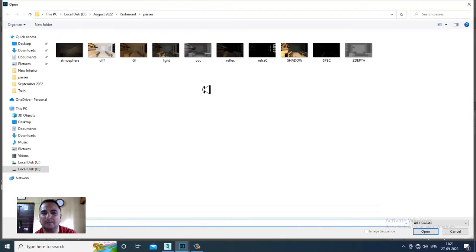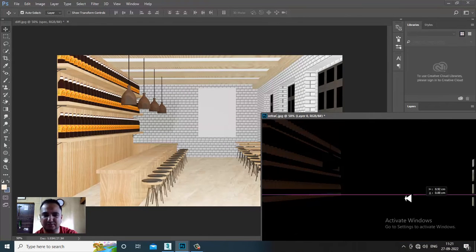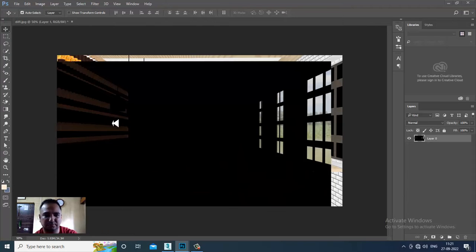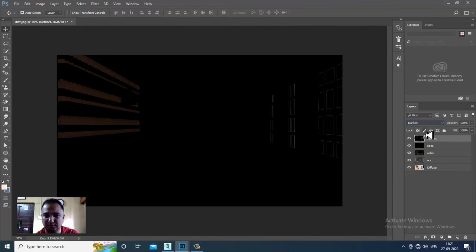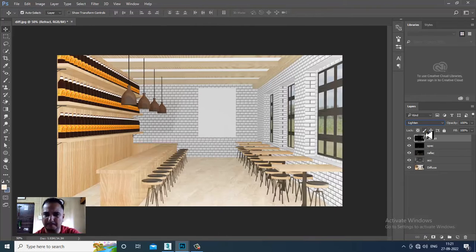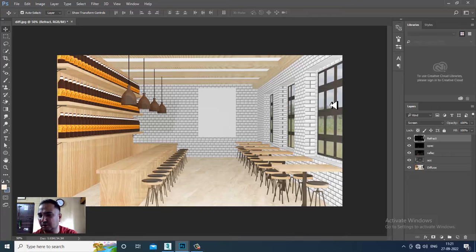Again, go into File, Open. Let's take a refraction pass. That's your refraction. As you can see over here, go into this, refract it. So we have added this refraction pass. You can see the refraction. If I turn it on and off, you can see this refraction. Glass is also a refraction over here. So we have added this refraction pass over here.